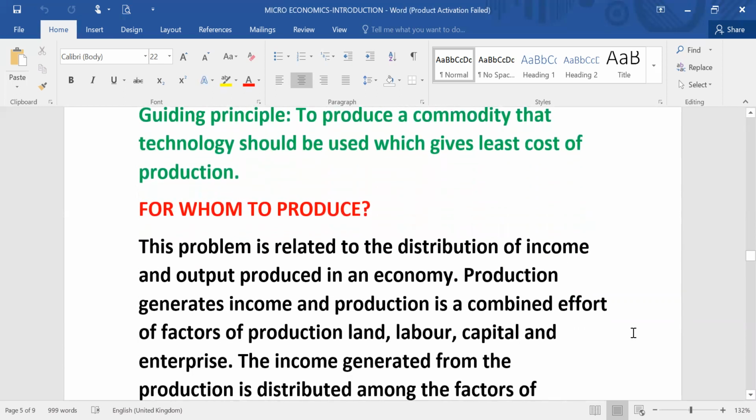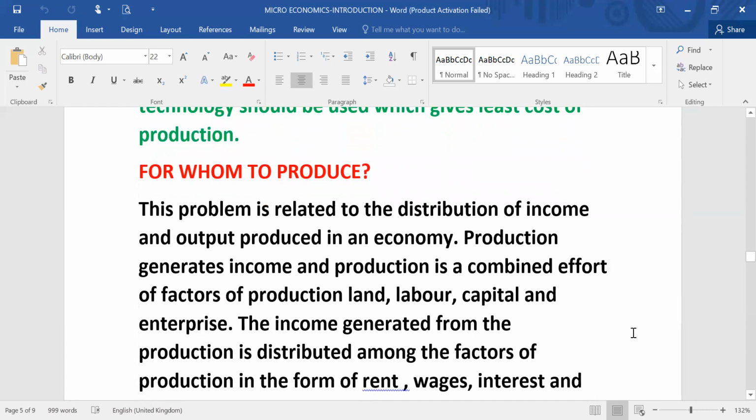Third comes for whom to produce. For whom to produce is related to the distribution of income and output which is produced in an economy. The production generates income, and production is a combined effort of factors of production: land, labor, capital, and enterprise. Once production is done, income is generated.